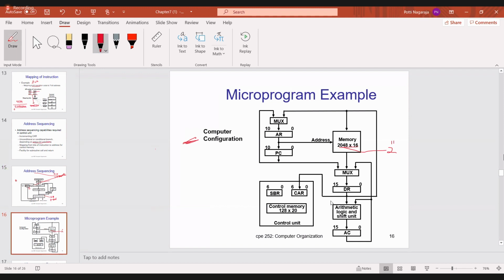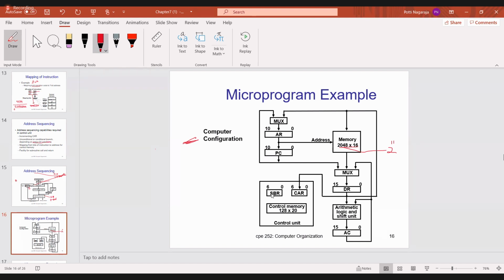So this is the control unit. I'm once again briefing this. In the control unit, you have the control memory, and we are storing 128 control words, and in each control word we are storing 20 bits. And if you have 128 control words, how many address lines do you require? Yesterday also I asked. If you have 128 control words, you require how many? 2 power 7, that means you require 7 address lines to access the control memory.